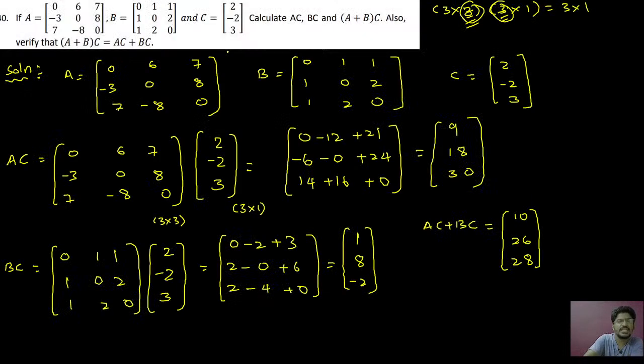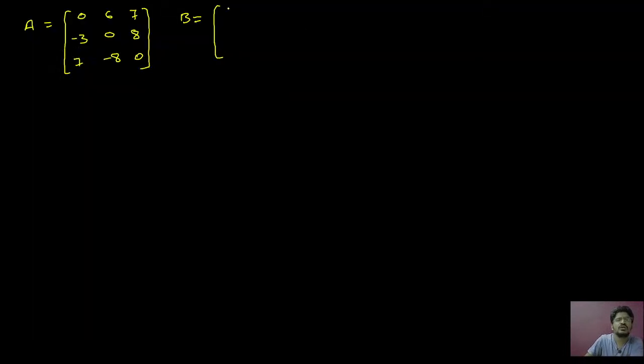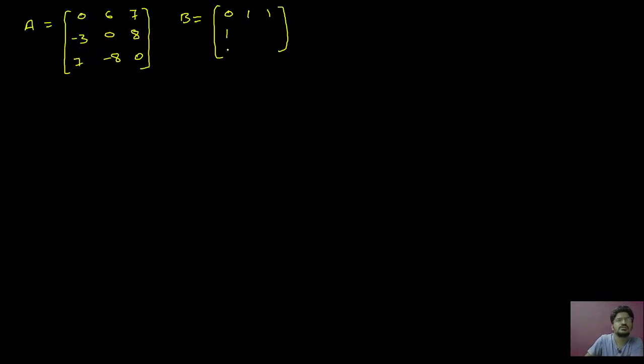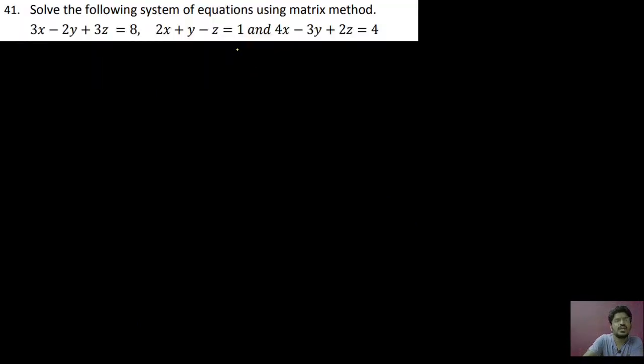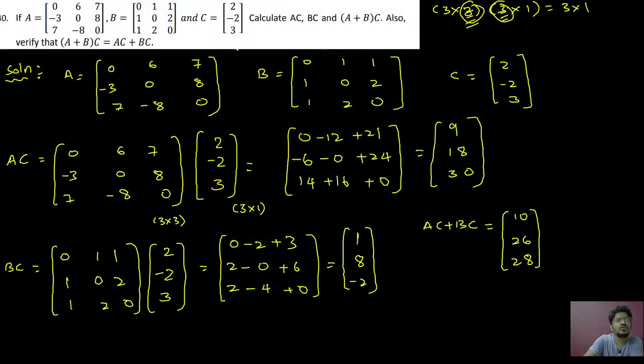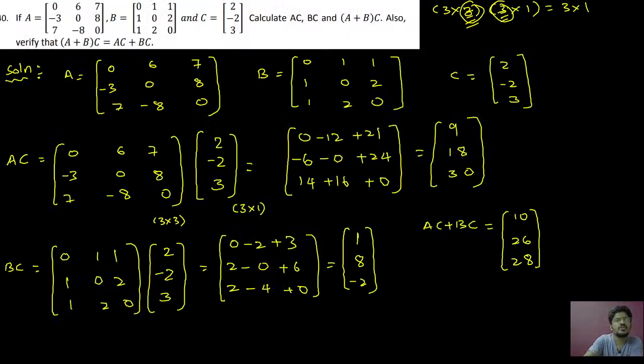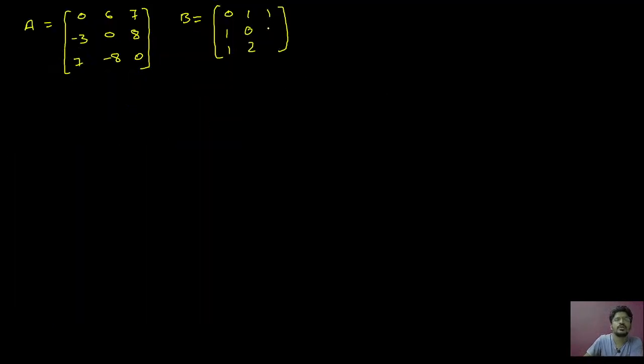You just write it: the first column is 0, 1, 1. And you can just see the second column is 1, 0, 2. And the last column is 1, 2, 0. So we have to calculate A plus B.